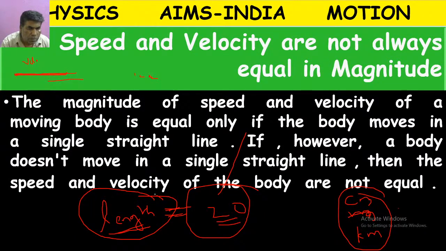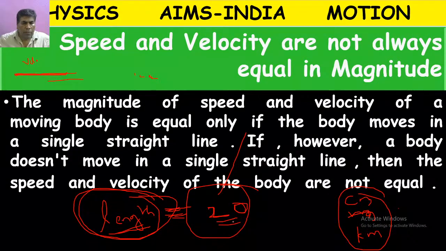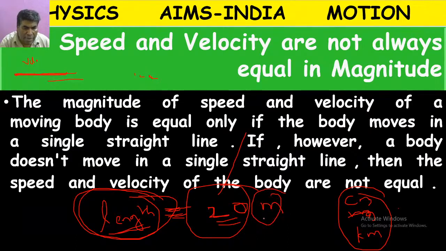Suppose the length of a body is there. What have we written? 20. But 20 what? 20 centimeter means very small. 20 meter means somewhat big. 20 kilometer means very big. If we keep the unit after the numerical value, then only it will have a meaning. Here length is a physical quantity which can be measured.